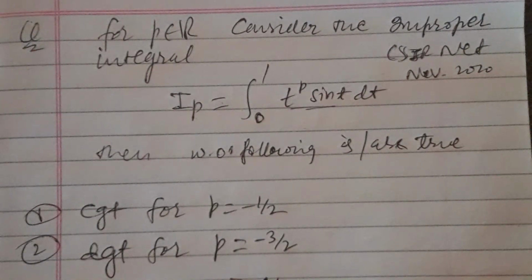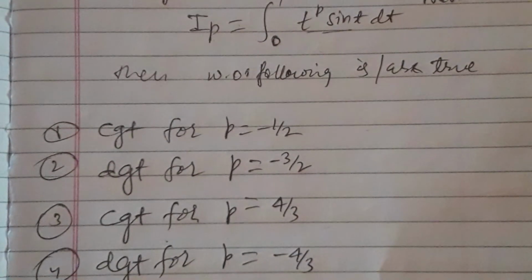For p belonging to R, consider the improper integral I_p, which is the integral from 0 to 1 of t to the power p times sin t dt. Now we are asked which of the following options are correct. Is I_p convergent for p equal to minus 1/2? Is it divergent for p equal to minus 3/2? Is it convergent for p equal to 4/3? Is the integral I_p divergent for p equal to minus 4/3?